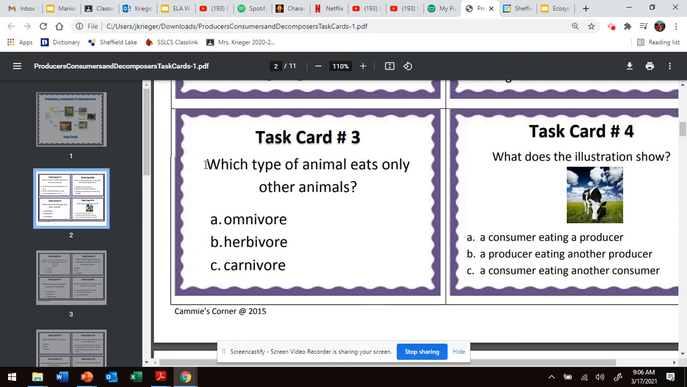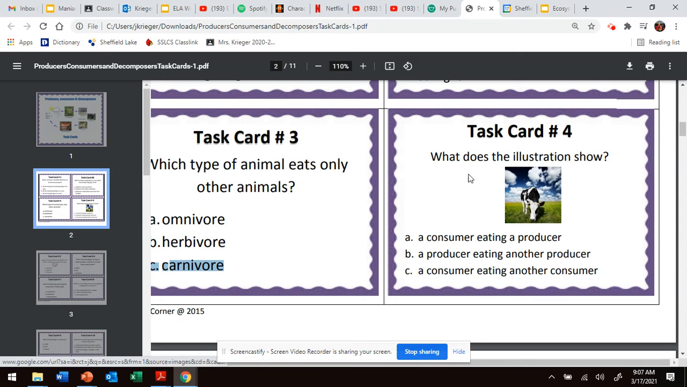Number three, which type of animal do we learn eats only other animals? Only other animals. An omnivore, an herbivore, or a carnivore. So this one is a consumer, but it's a type of consumer that eats only other animals. And it is C, carnivore.